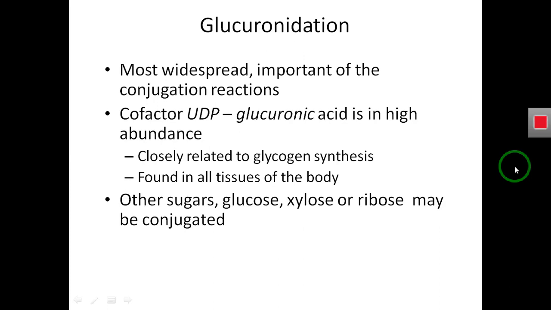So now we will see one by one the phase 2 reactions and how they affect the metabolism of a particular type or class of drug. Glucuronidation is one of the most important types of phase 2 metabolism reaction, in which a glucuronic acid may conjugate with a drug.